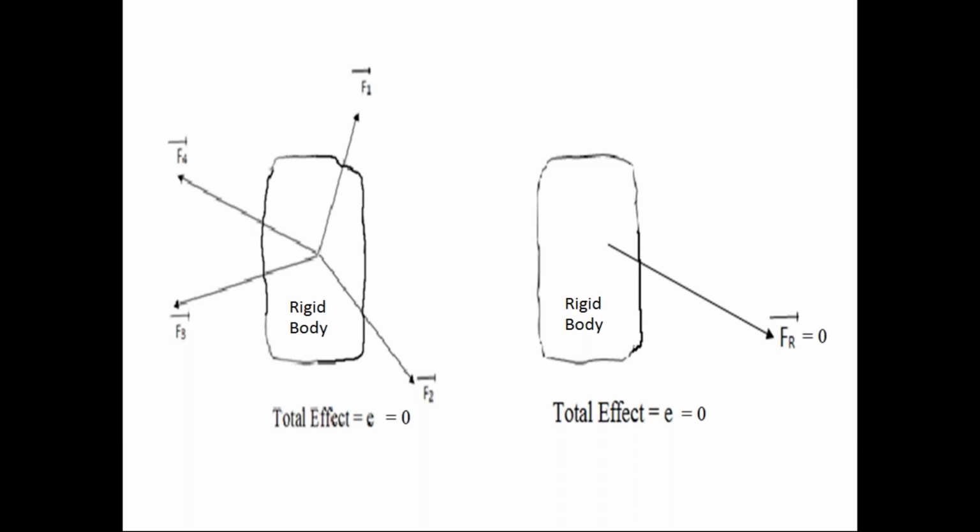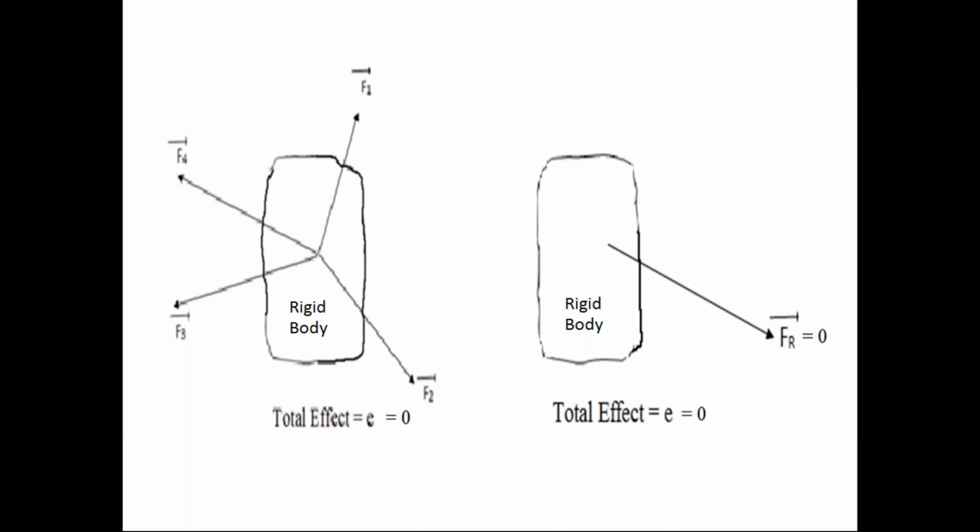What is that law of physical independence of forces? I discussed one equation. According to the law of physical independence of forces, the effect of resultant force on the rigid body is equal to the effect of force system on the rigid body. That is the law of physical independence of forces. So please remember that law.